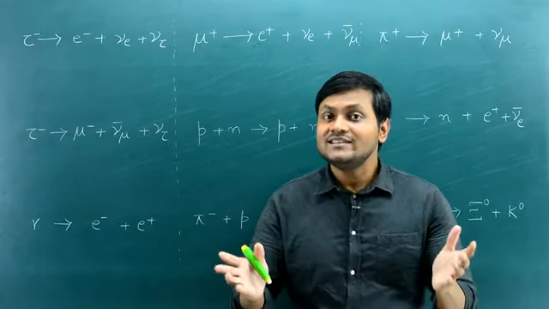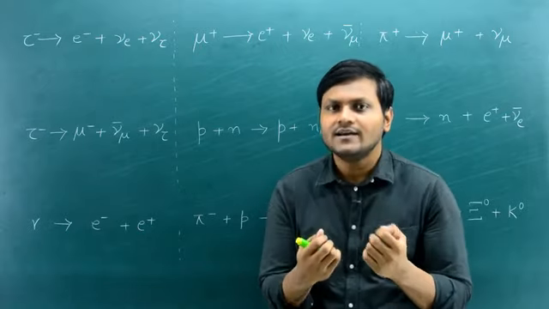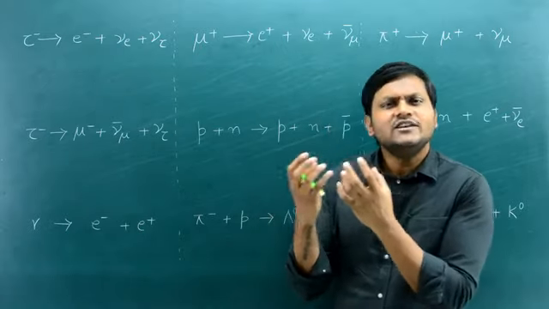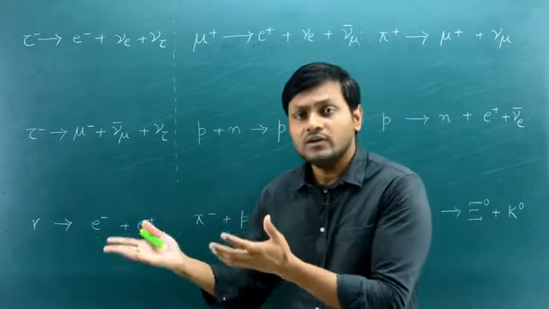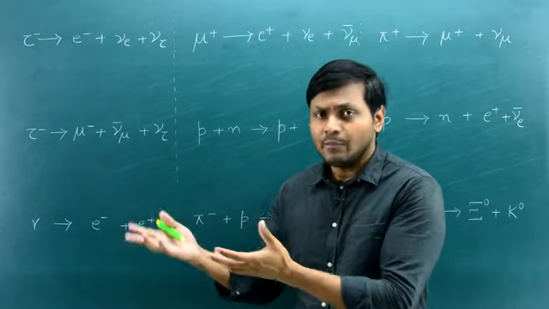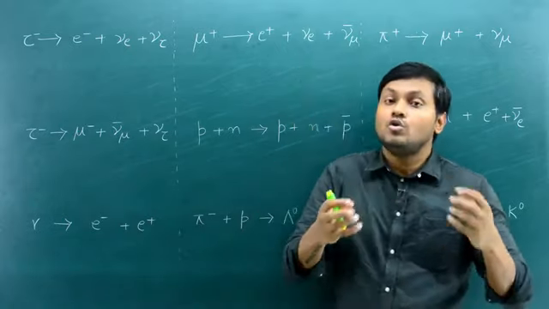And understanding that will give us an idea about what kind of particle interactions are allowed in nature, what happen in nature, and which of them do not happen in nature.